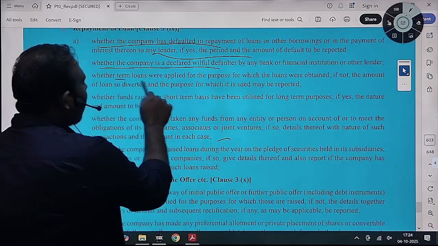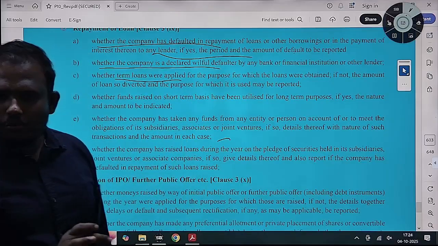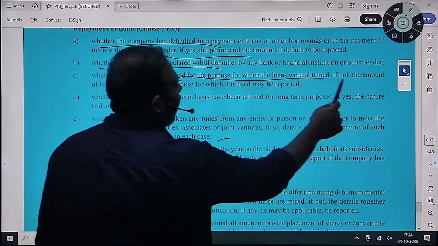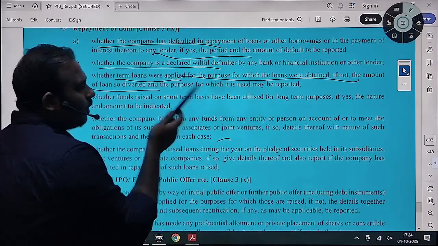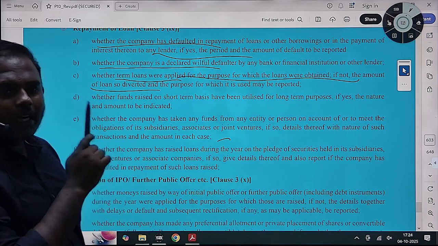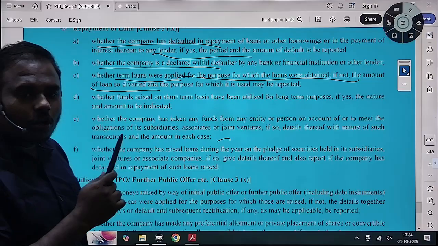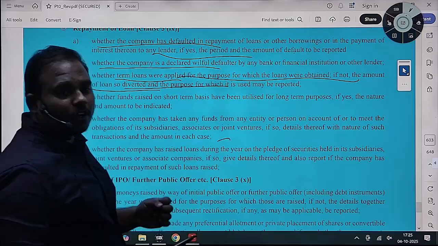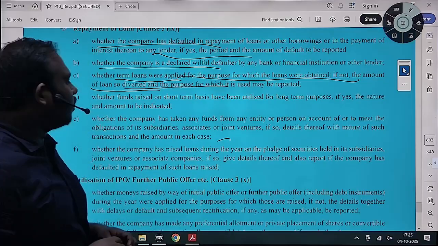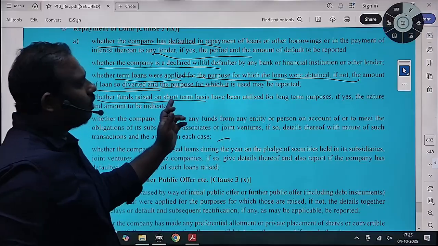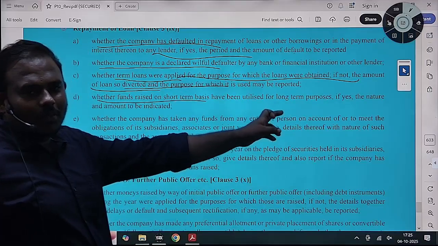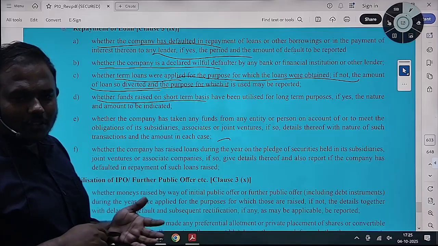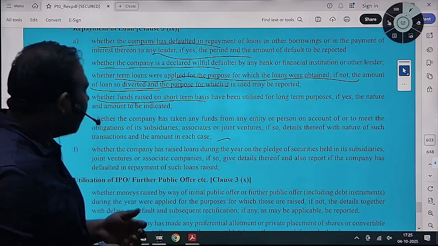अगर टर्म लोन लिया है, टर्म लोन मतलब कुछ पीरियड के लिए लिया है, मतलब कुछ पर्पस के लिए लिया होगा. Whether the term loan has been obtained, whether the purpose for which it is obtained has been utilized for that purpose or not. If not so, कितना अमाउंट अलग पर्पस के लिए यूज हुआ है, diverted for other purpose, and the purpose for which it is used, you need to report if you have observed. Whether the funds raised for short term purpose have been utilized for long term, then you need to report that these are the funds raised for short term but they have been used for long term purpose.